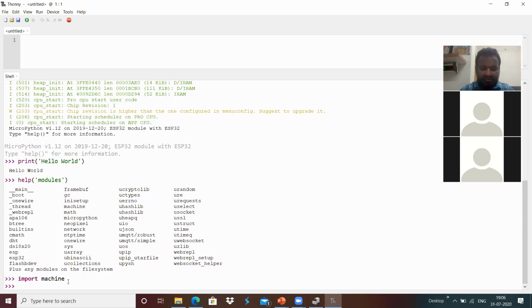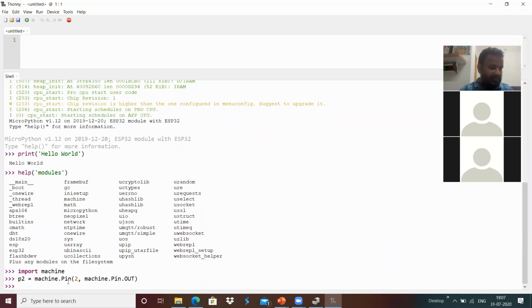Once I've imported machine, I'm going to use p2 equals machine.Pin of number 2, with machine.Pin.OUT. I'm configuring that pin as an output pin. The LED is connected in the reverse way: if we write 0, the LED glows, and if we write 1, the LED will turn off. I'm going to write p2.value of 0.